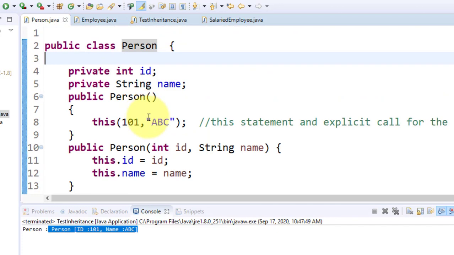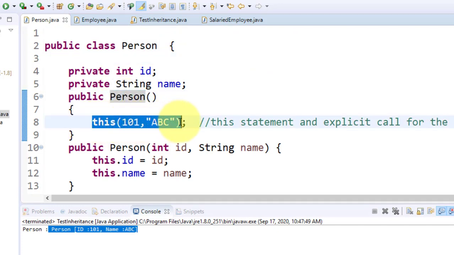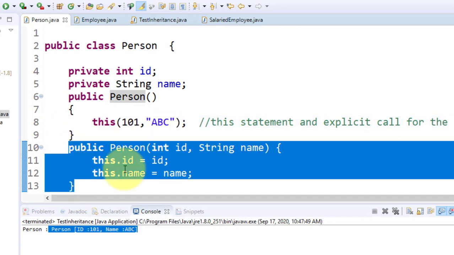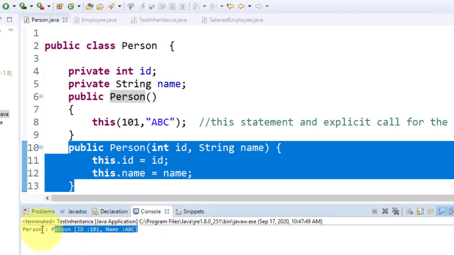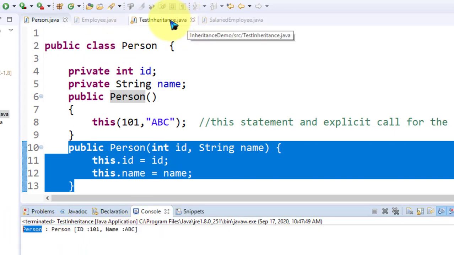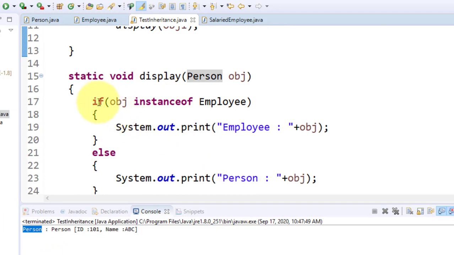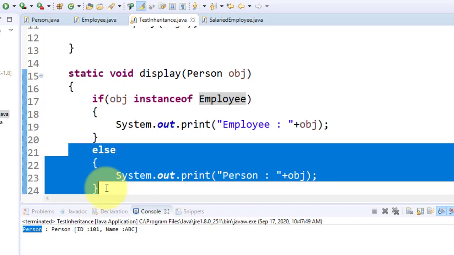Go to the person: I am passing this 101 ABC, it is a parameterized constructor. That's why this is called, and it shows the output from the person, so person toString gets called. Look here, this SOP statement gets called. That means it is not an instance of employee, so this if is not executed, else is executed.